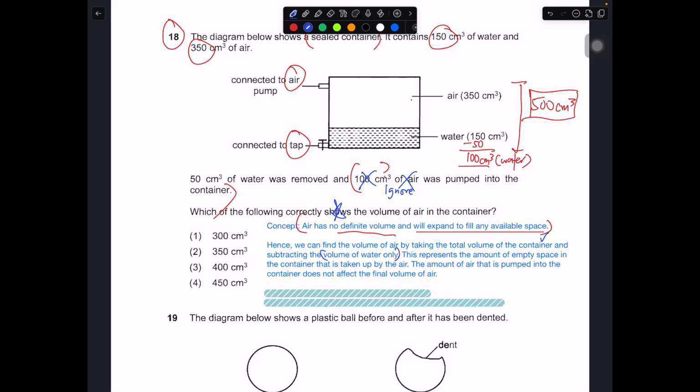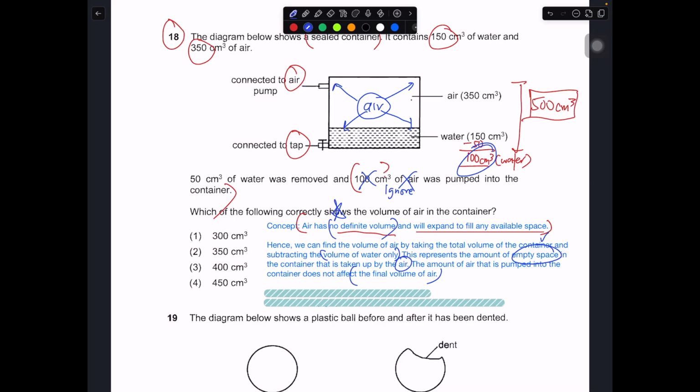Okay, take the total volume of the container, which is 500, and subtract the 100. You will get the volume of air inside. This represents the amount of empty space in the container that is taken up by the air. So the amount of air that is pumped into the container will not affect the final volume, because even if you pump in more or remove some, the remaining air will just fill up the entire space of the container. That is how we calculate the volume of air in the container, because air itself has no definite volume.